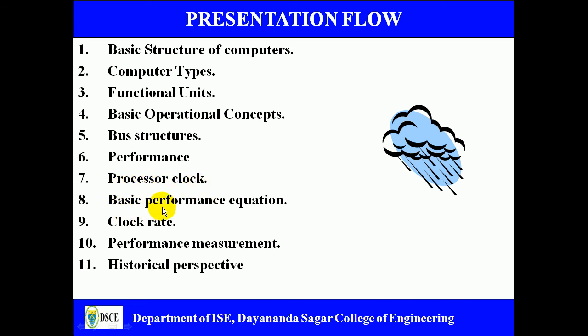Next, we are going to evaluate the performance by using an equation called the performance equation, and the clock rate also plays an important role in evaluating the performance of a computer. And we have some benchmarks to measure the performance of a computer. That's how we study the performance measurement. And finally, this chapter ends with historical perspective, where we are going to discuss a brief history of how the computer evolution has taken place. So these are the topics which we are going to cover in this video lecture.